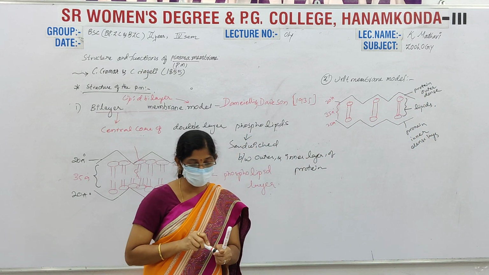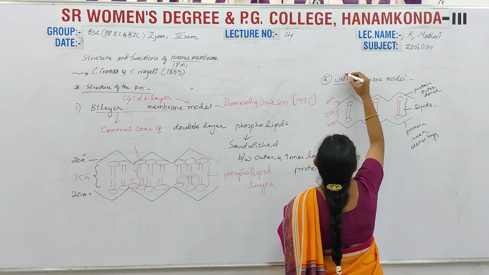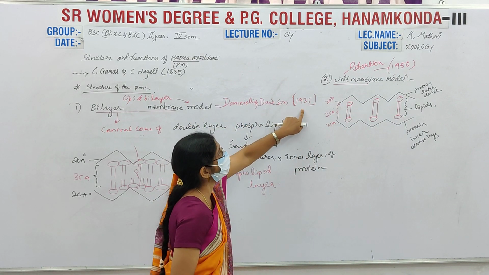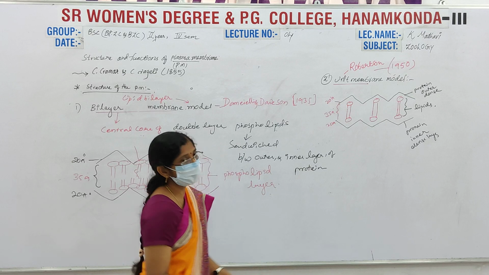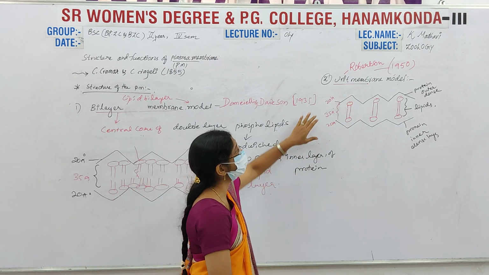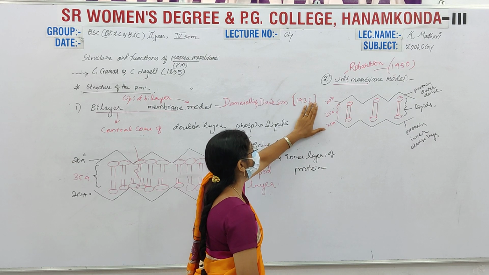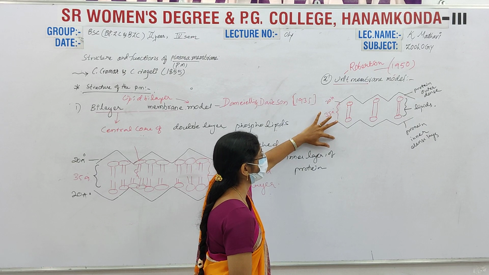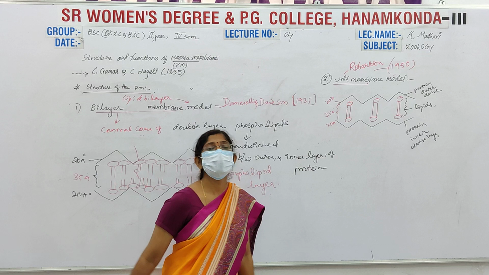Who proposed this unit membrane model? The unit membrane model was proposed by David Robertson in the year 1950. In 1935, the first theory was proposed by Danielli and Davson. According to the unit membrane model, the outer and inner protein layers are separate, and the phospholipid layers in the middle are fused to form a single layer.